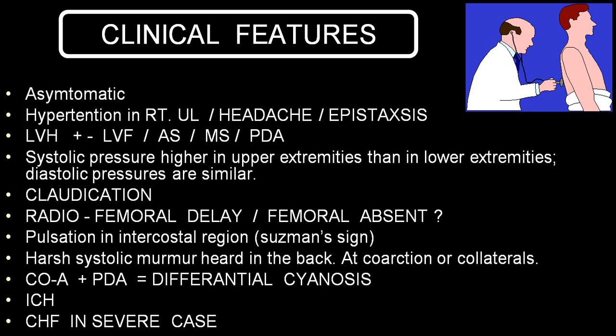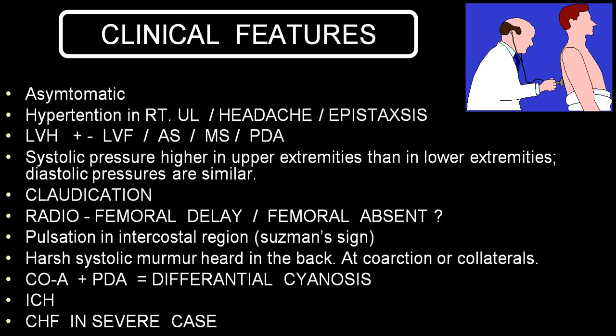You will have a differential cyanosis in the two lower limbs, particularly in a variety where you have a tight coarctation, or if blood is flowing from PDA into the post-interrupted aorta part, that is the descending aorta. In that case, you will have differential cyanosis and clubbing seen in the two lower limbs.